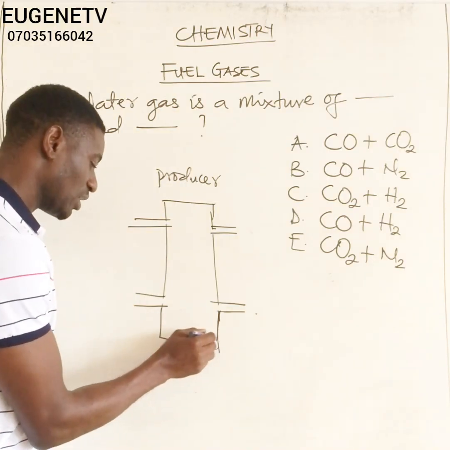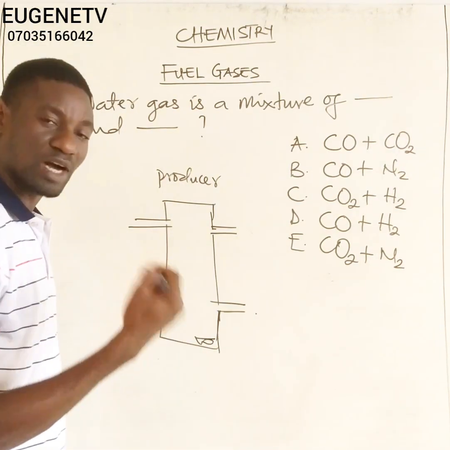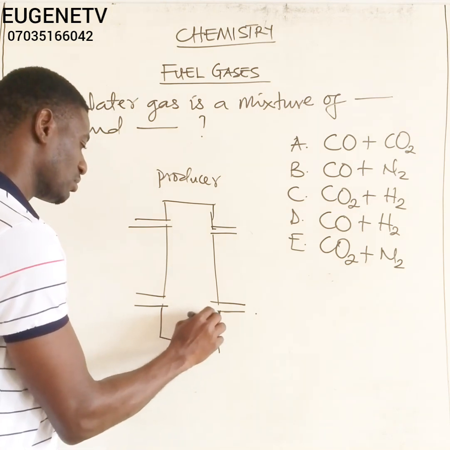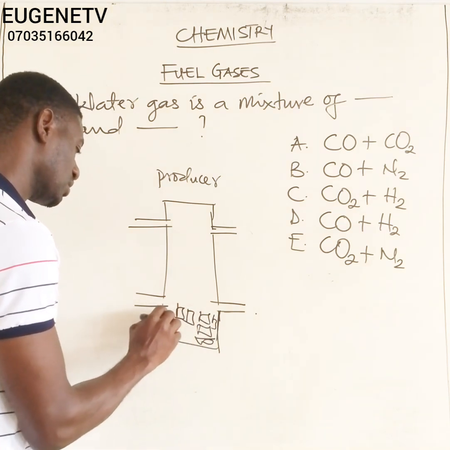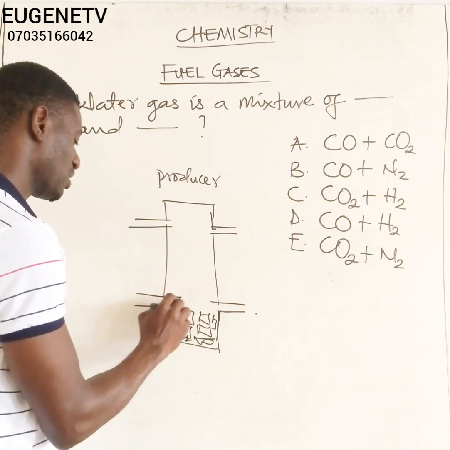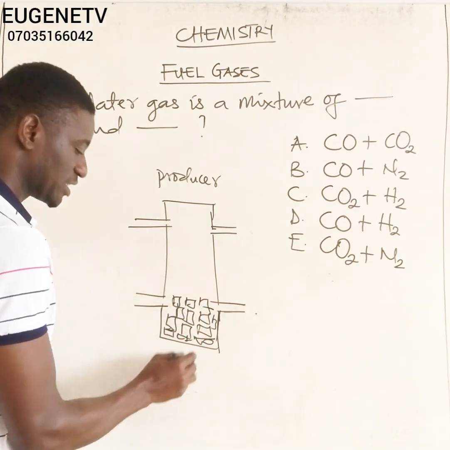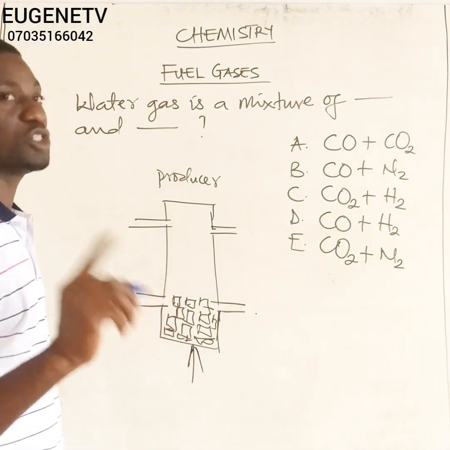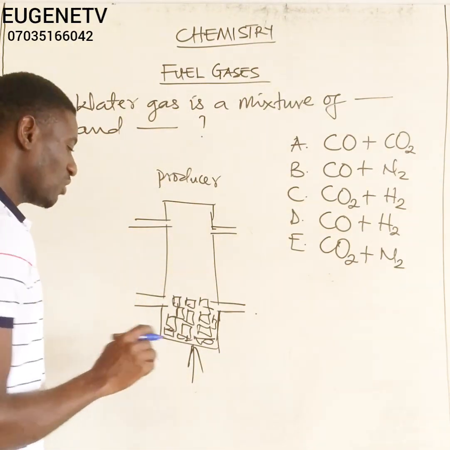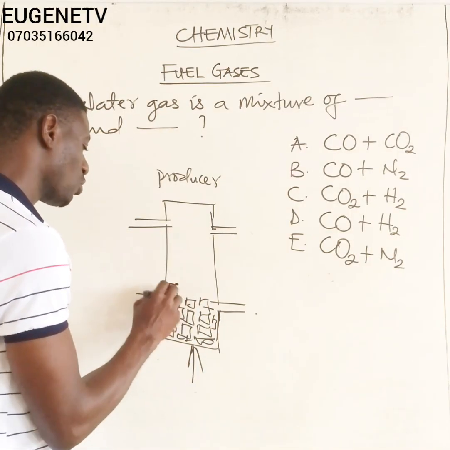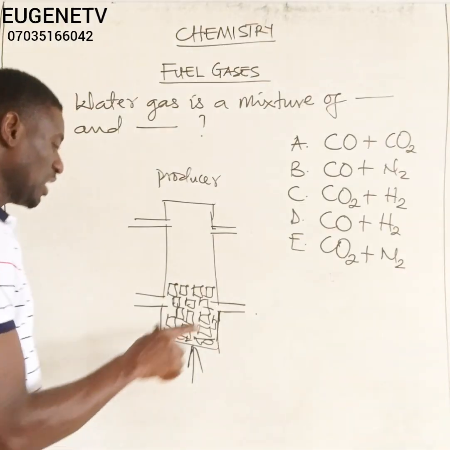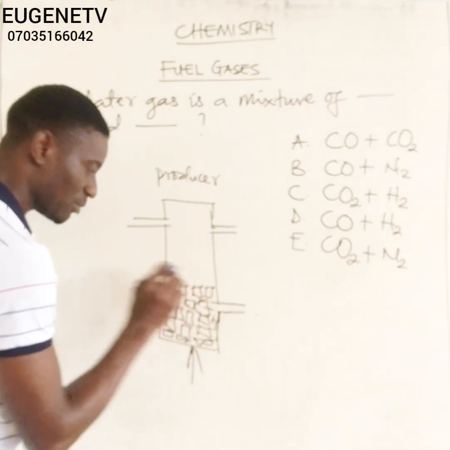Now, in this cell, coke, which is a form of carbon just like charcoal, is packed very well, a lot of coke loaded here, and then the cell is heated to a very high temperature, usually more than 1000 degrees Celsius. Remember, coke is just simply carbon.